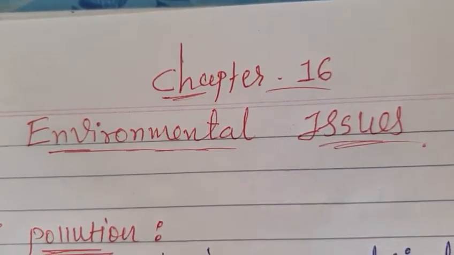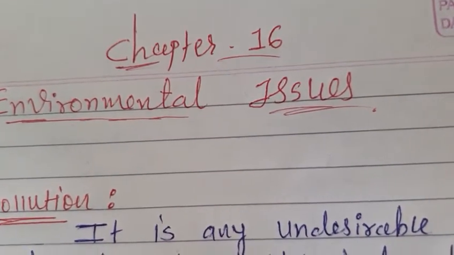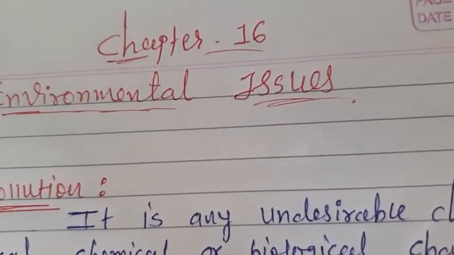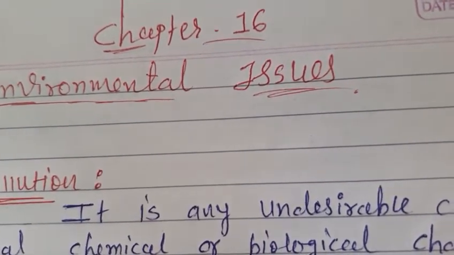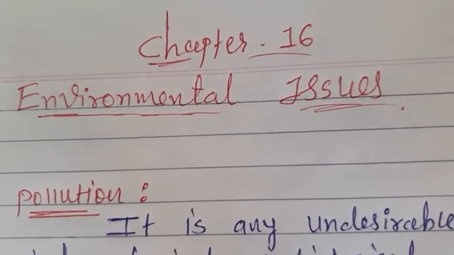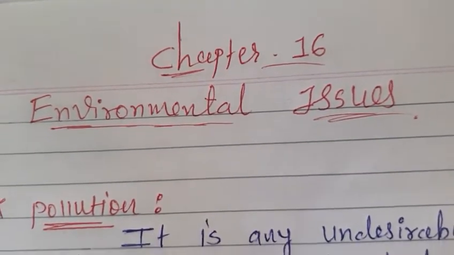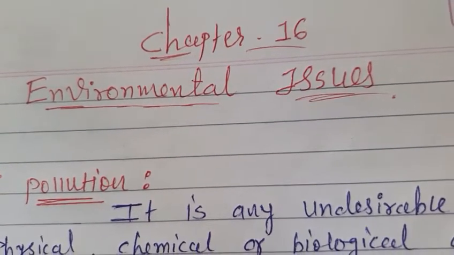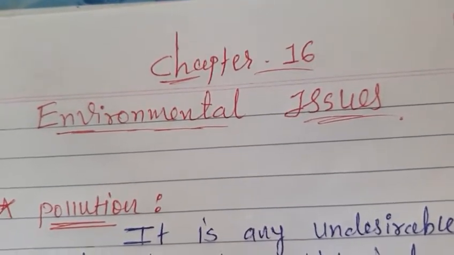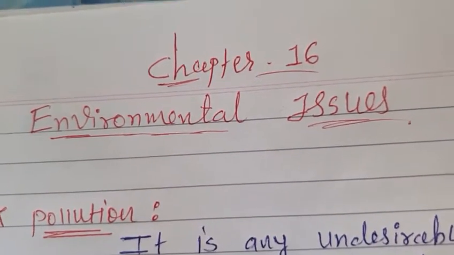So as you all know, nowadays the human population size has grown enormously over the last 100 years, right? So due to this, the demand also increases. Demand of what? The demand of food, water, homes, electricity, roads, automobiles, etc. Right? Because of this high demand, obviously pressure is generated on the natural resources, and because of this pollution can occur. So in this chapter we'll discuss the issues which are caused by environmental problems.